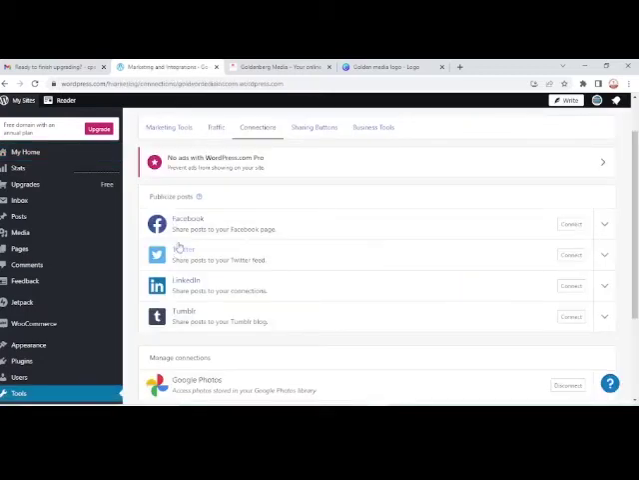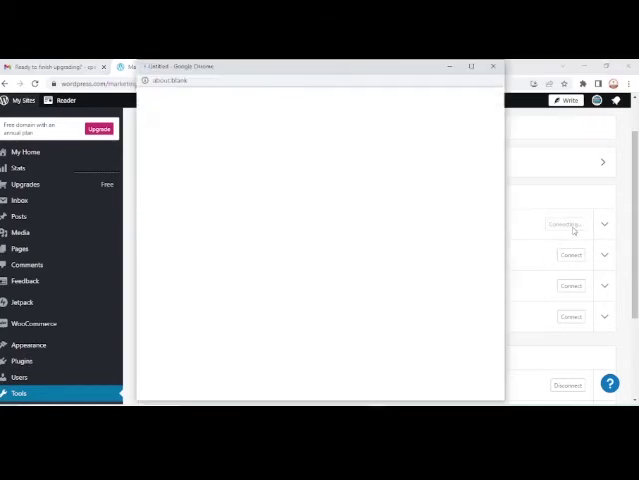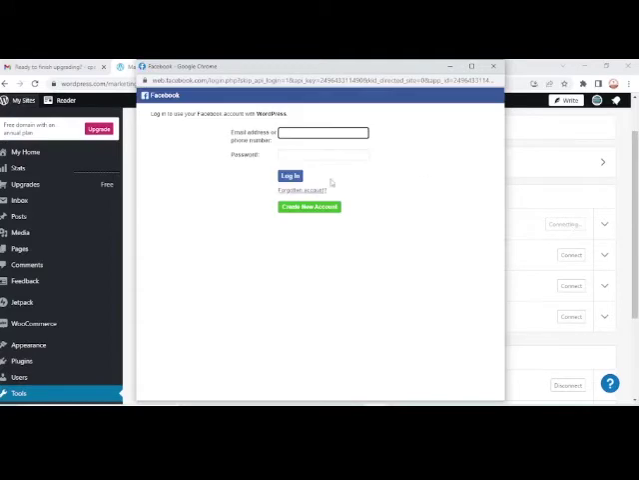Let's see that we have done that. Publicize posts. So I have just done this, but if not, I can go ahead. You click on connect here, and then you enter details of your account over here, and it's going to connect directly to your account, which we have already done. So I'm not really going to do that right now.